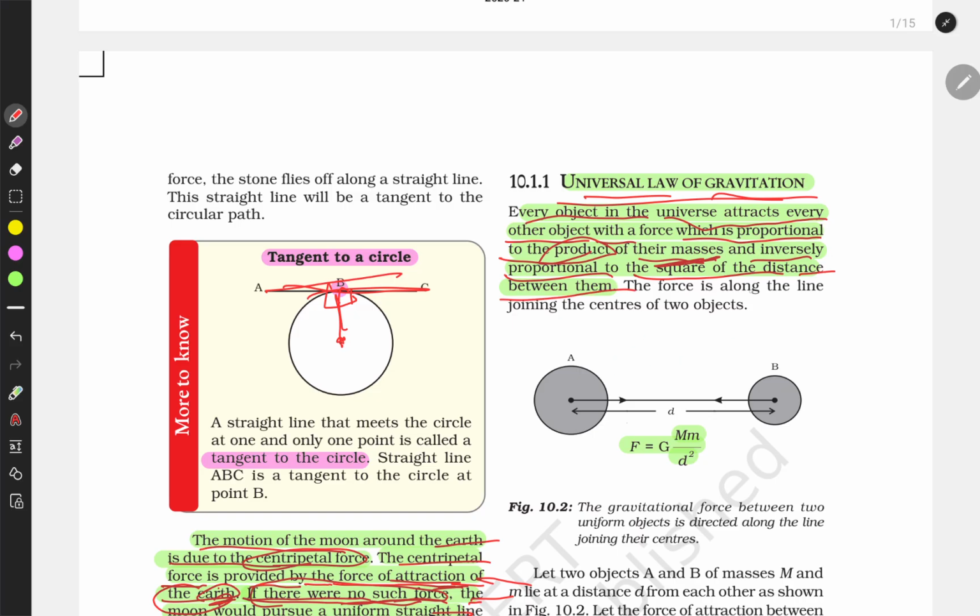So this is the product of masses, m1, m2, capital M and small m. Distance is d, and square of this. So F, the force, is directly proportional to the product of masses upon the square of the distance between them.